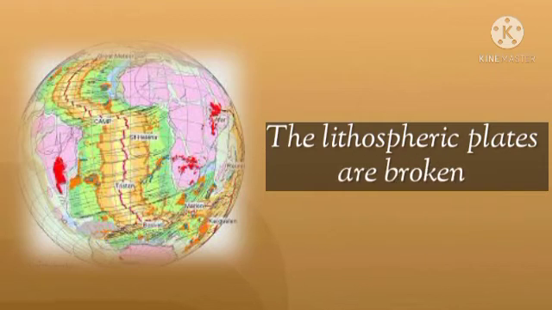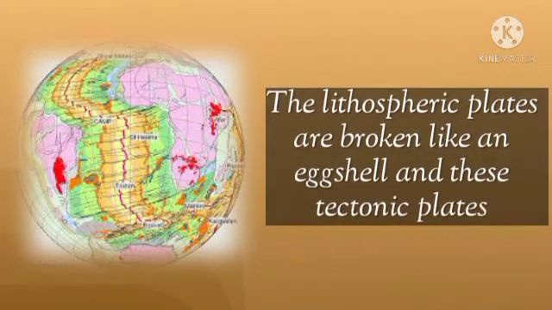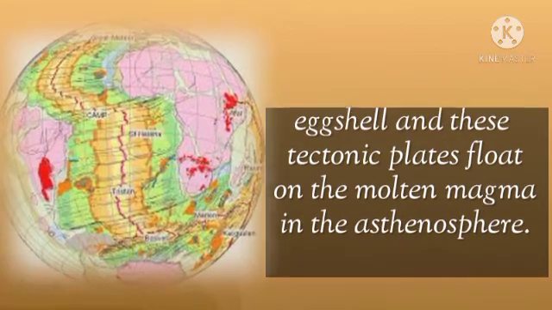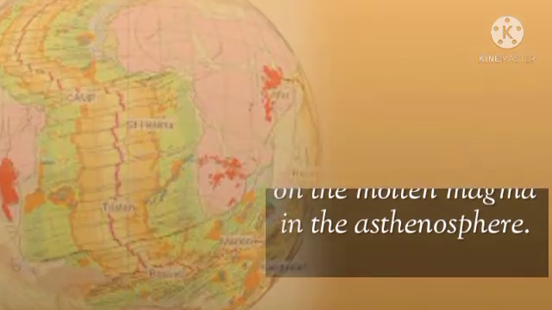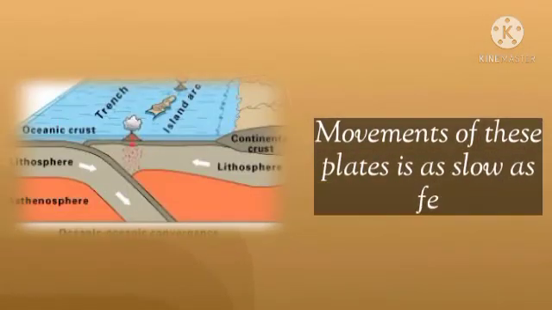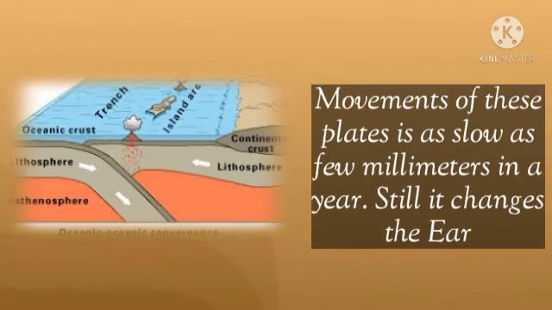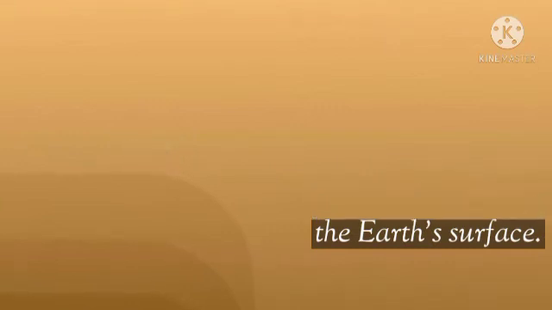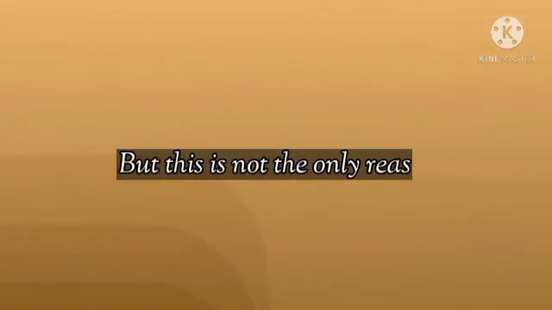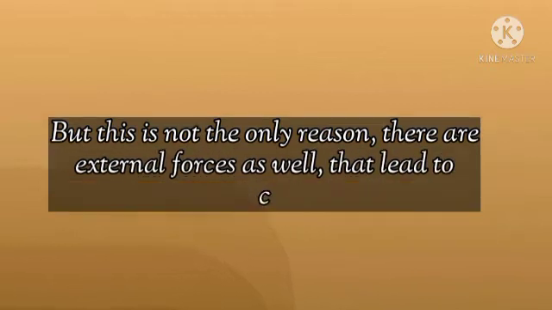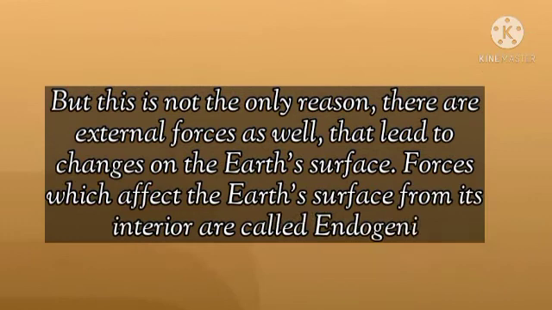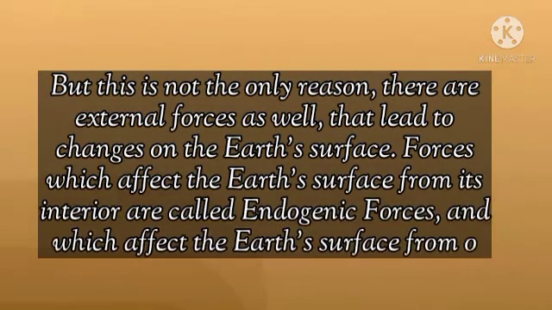Children, in the previous chapter we have read that the lithospheric plates are broken like an eggshell, and these tectonic plates float on the molten magma in the asthenosphere. Movements of these plates is as slow as a few millimeters in a year. Still, it changes the Earth's surface. But this is not the only reason. There are external forces as well that lead to changes on the Earth's surface.